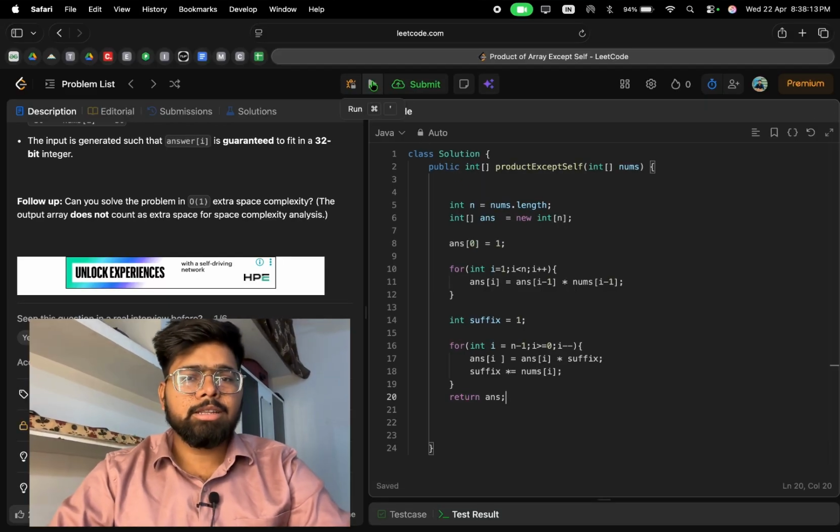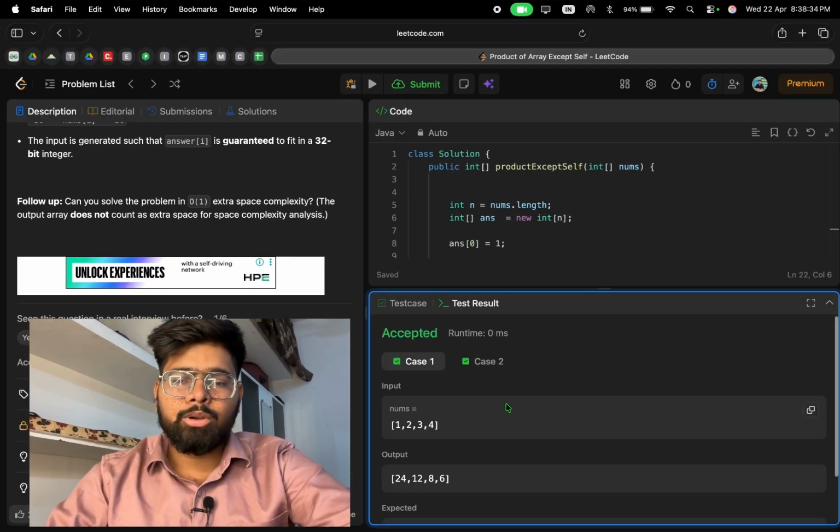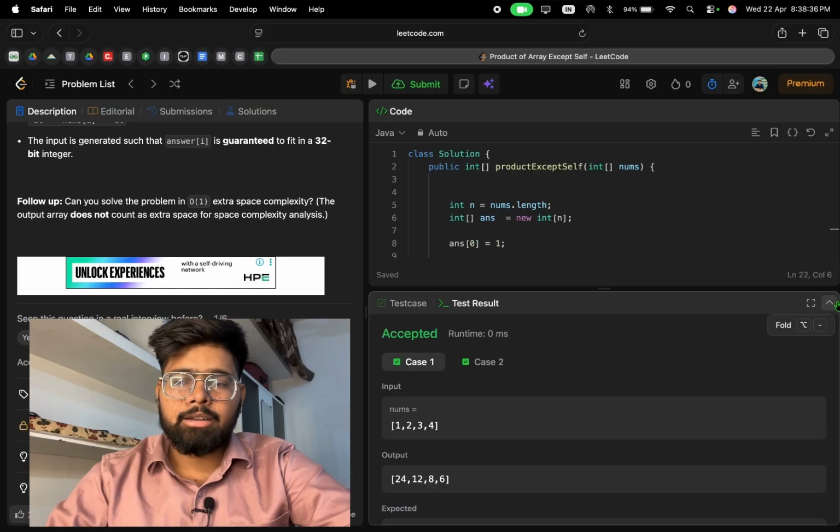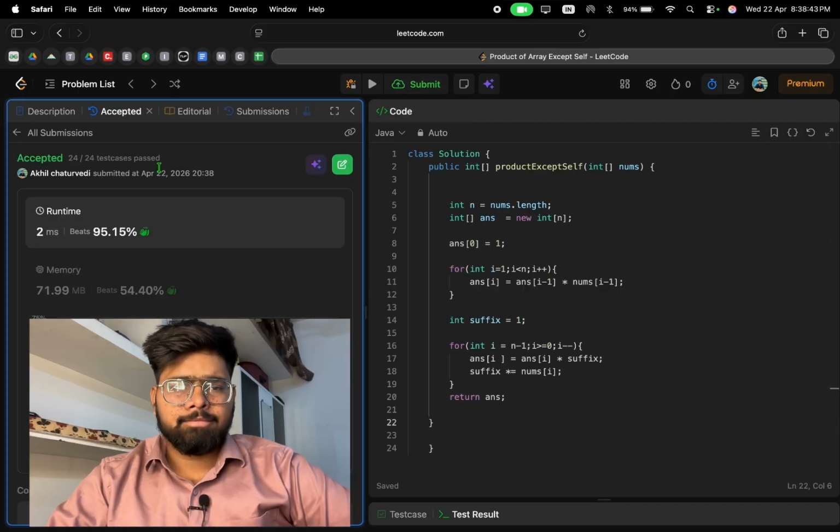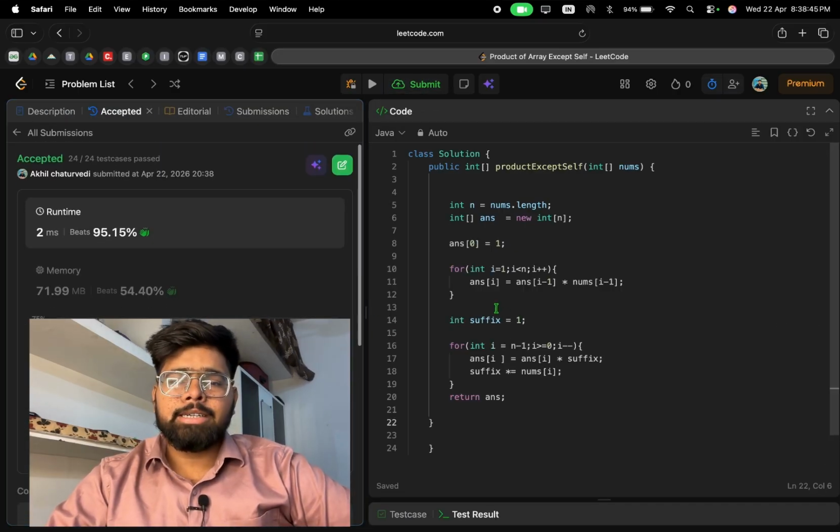We have to run the code. All 2 test cases are passed. We have to submit our code. Our code is successfully submitted.